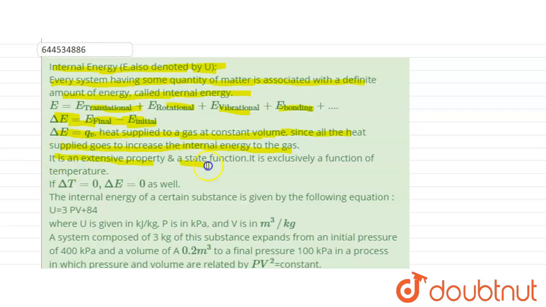It is an extensive property and state function. It is exclusively a function of temperature. And if the change in temperature is zero, then the change in internal energy is also zero.